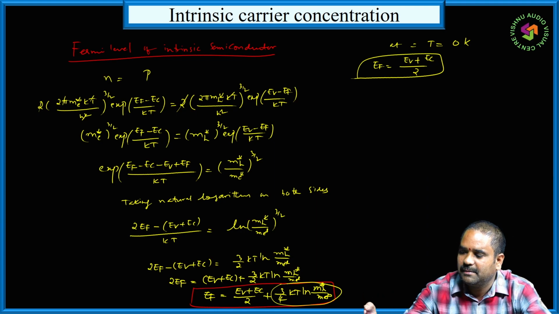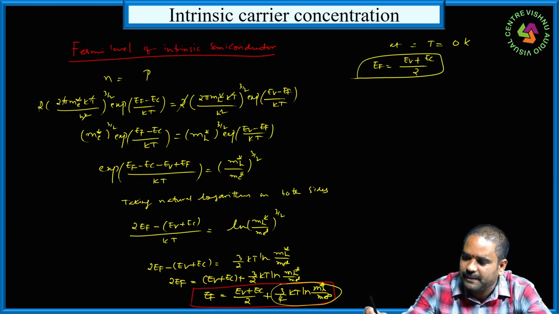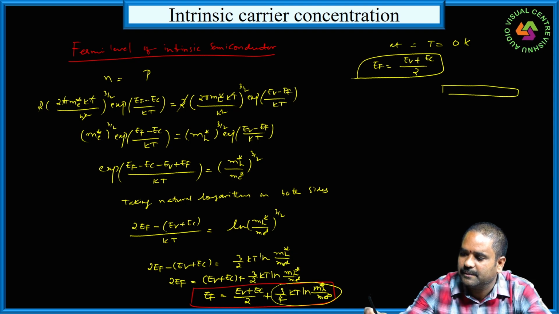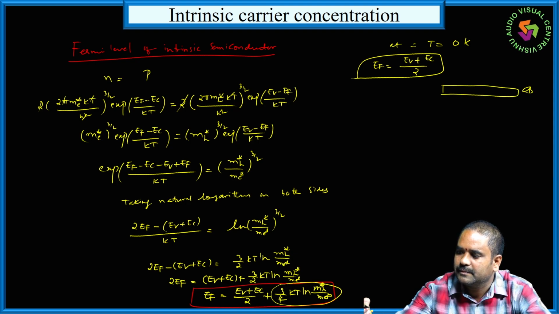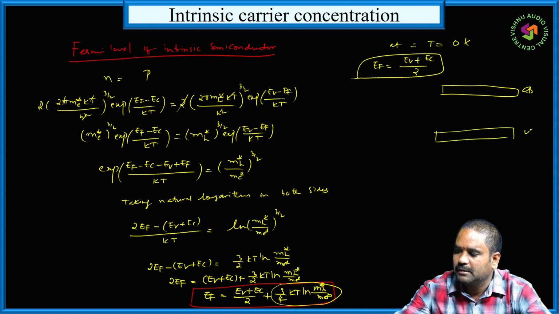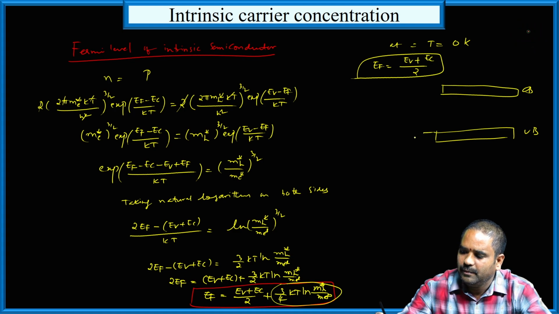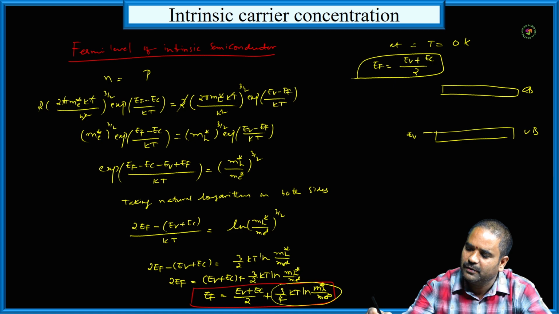If we see the energy band diagram, let us say this is a conduction band and this is a valence band. The highest energy level of valence band is denoted by EV. The lowest energy level of conduction band is denoted by EC.